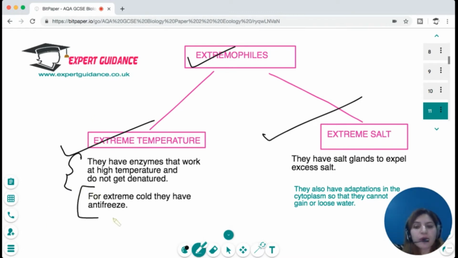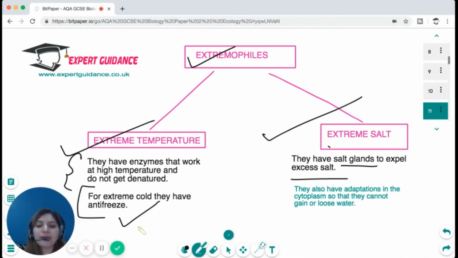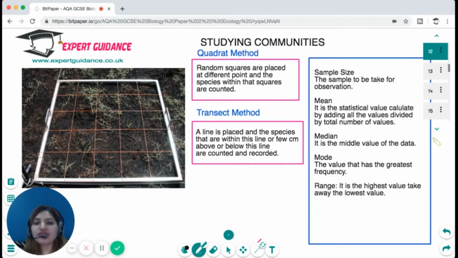For extreme cold, they have an antifreeze in their cells. For extreme salt, they have salt glands to expel excess salt, and they also have adaptations in the cytoplasm so that they do not gain or lose water in response to salt. Okay, so I hope the different plant and animal adaptations are clear to you.